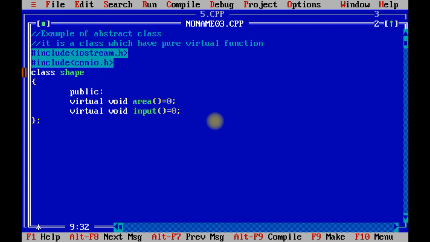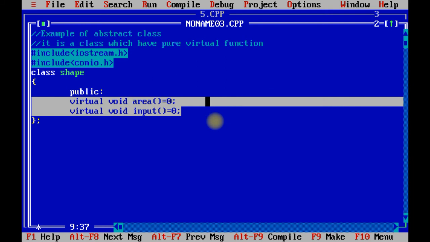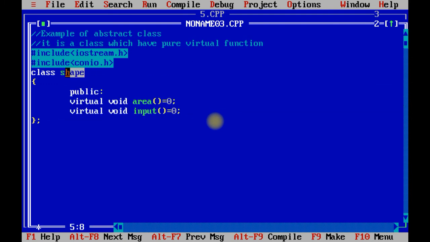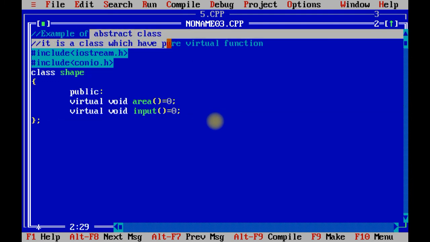So you are able to see that this particular shape class contains only pure virtual functions, and when any class contains only pure virtual functions, that class is known as an abstract class.